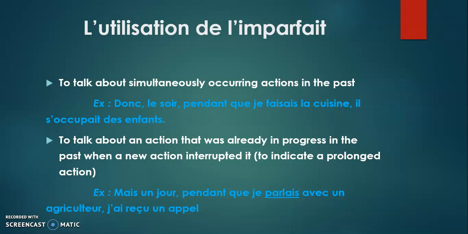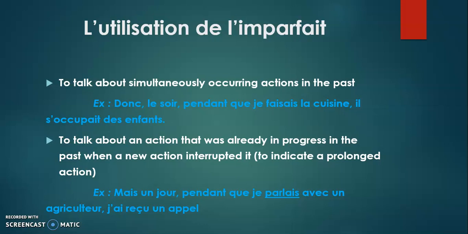To talk about an action that was already in progress in the past when a new action interrupted it, which means one action will be going on and immediately another action will happen that will interrupt the first action. In that case, to represent the first action that was going on, you will use the imparfait. Mais un jour, pendant que je parlais avec un agriculteur, j'ai reçu un appel. But one day, meanwhile I was speaking with a farmer, I received a call.